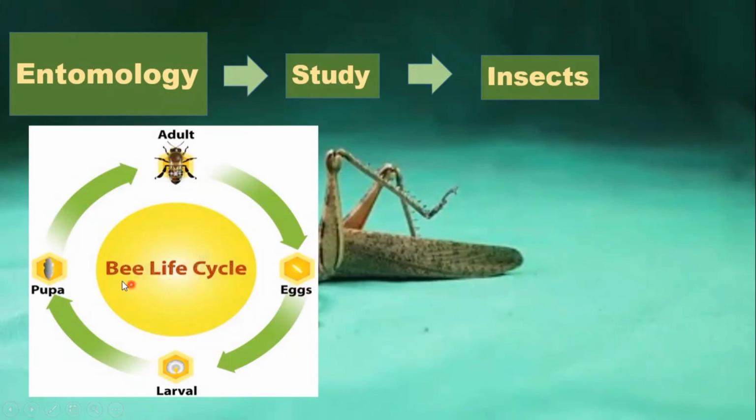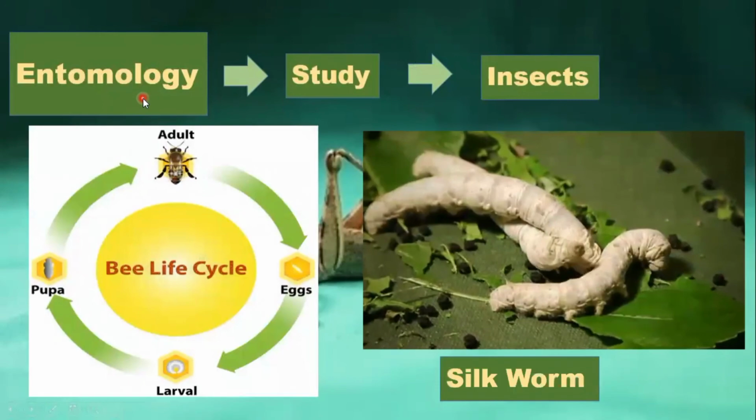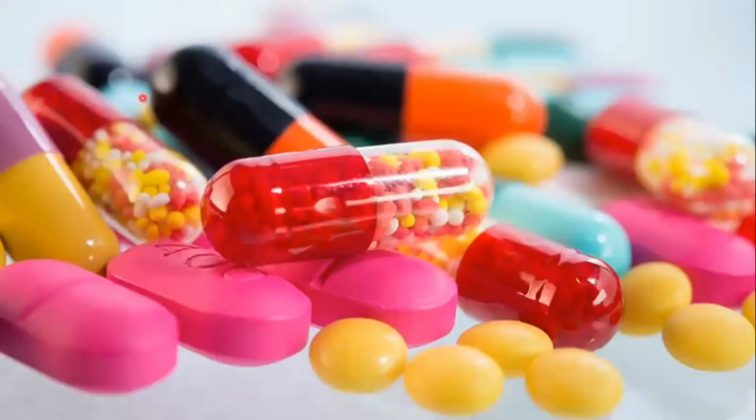And we are also going to study the life processes and life cycles of various insects. For example, the study of the bee life cycle. As we know, there are 4 stages in the bee life cycle. The very first stage is the eggs. The eggs then develop into the larval stage. Then this larval stage further develops into the pupa, and then the pupa develops into the adult. So the insect's life cycle, we are also going to study in entomology, and the study of silkworm and various insects.